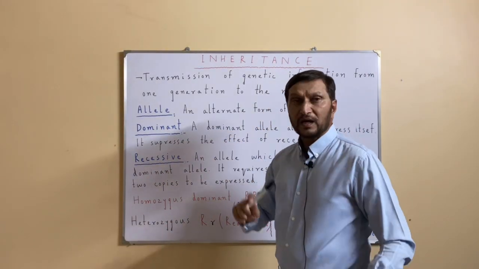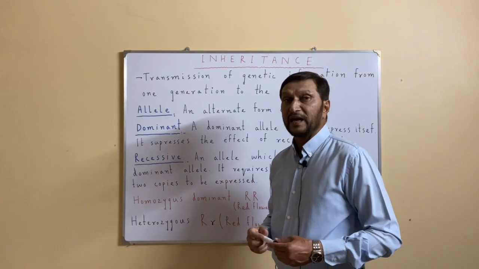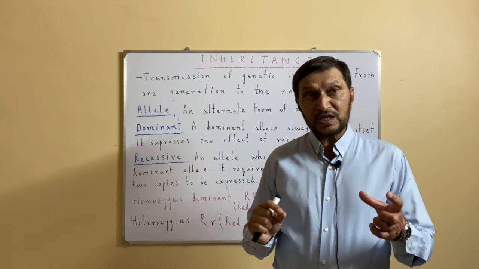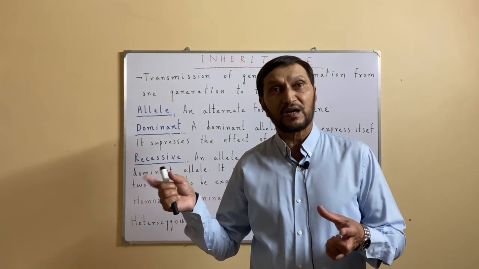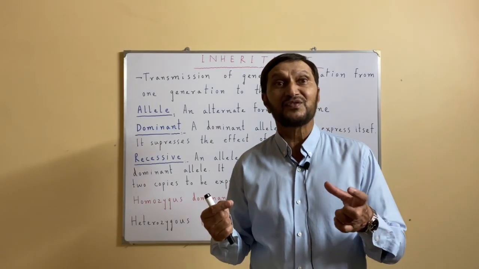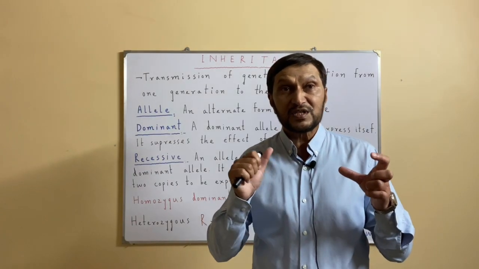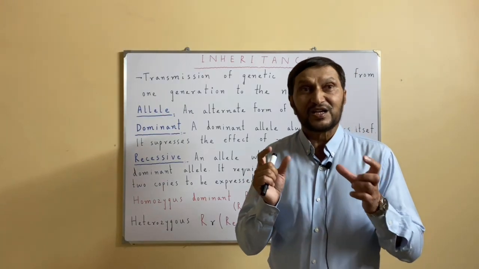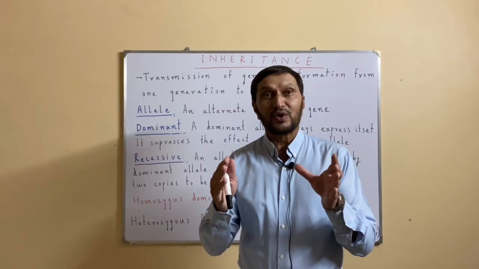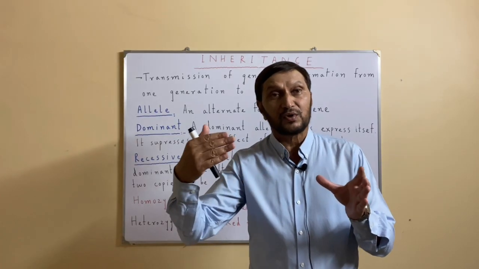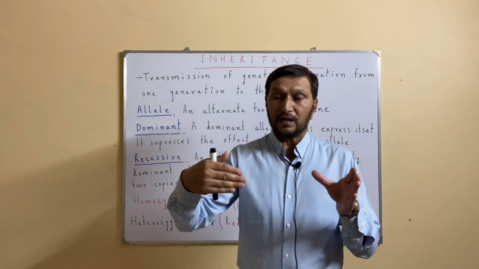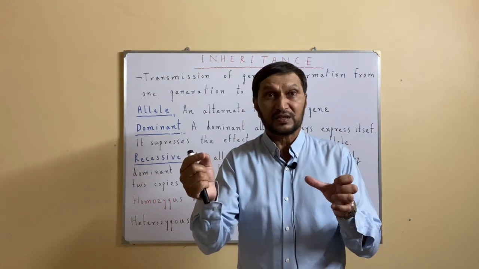So now I will talk about allele, dominant allele and recessive allele. So what is allele? Before that, I will once again revise the concept of gene, which we studied in the previous lectures. A gene is the segment of the DNA which is controlling and regulating a particular protein, and in return the gene is controlling a particular feature.